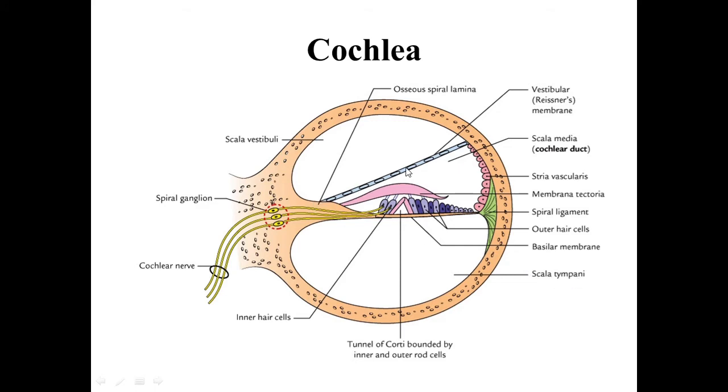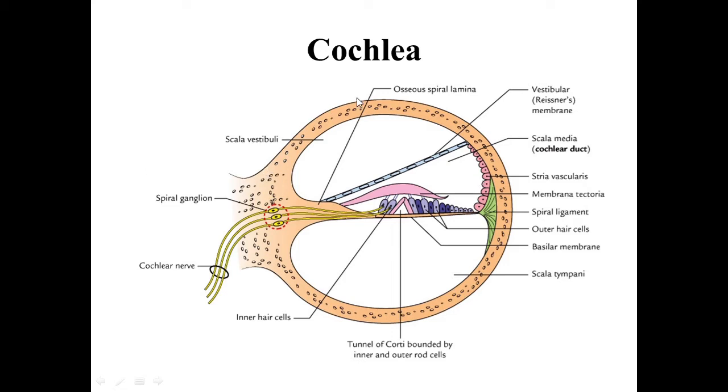Between the vestibular membrane and the basilar membrane, this triangular space is called the scala media, which is also known as the cochlear duct. This cochlear duct is a part of the membranous labyrinth.